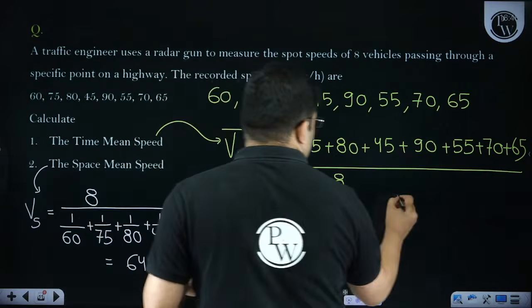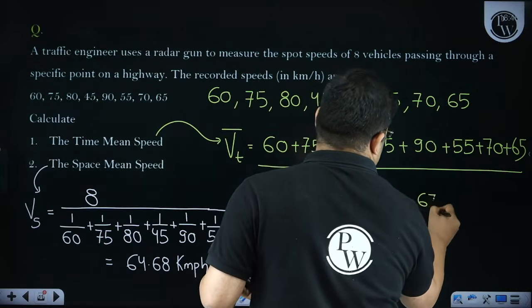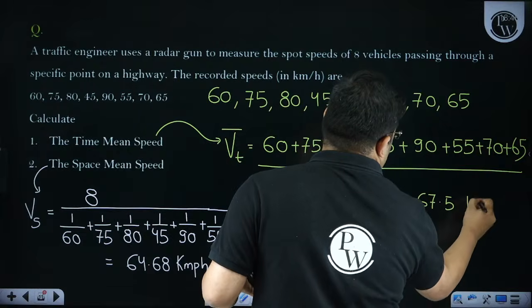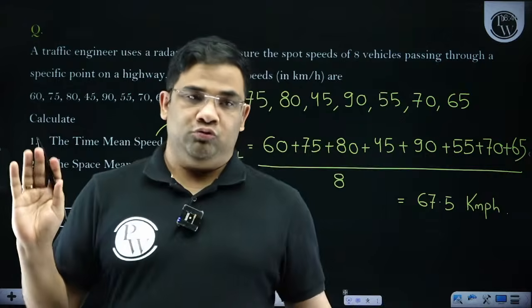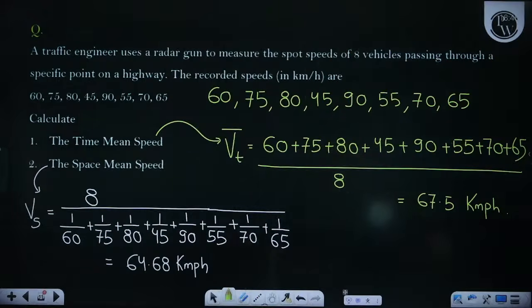The time mean speed I was getting was 67.5 kilometer per hour. Let me just cross check these values. 60 plus 75 plus 80 plus 45 plus 90 plus 55 plus 70 plus 65 whole divided by 8. Yes, I was getting 67.5 as the time mean speed.